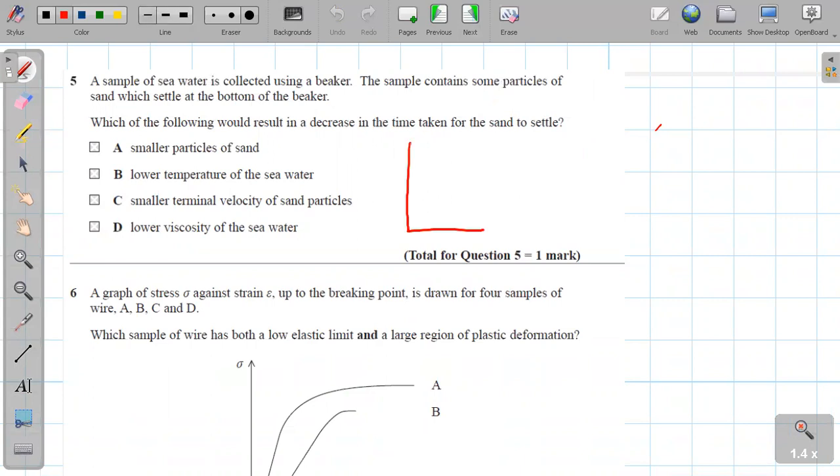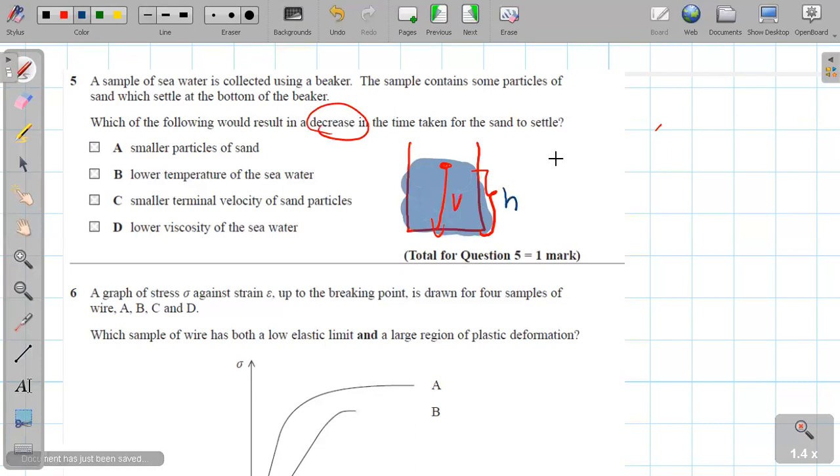If there is a beaker and a certain amount of water there, so there is a height here. It decreases the time. If there is a particle which is traveling with velocity v, what should be the velocity and height relationship? Velocity is equal to distance over time. So to have a lower time, it should travel faster. Isn't that right? To lower the time, it has to travel faster.